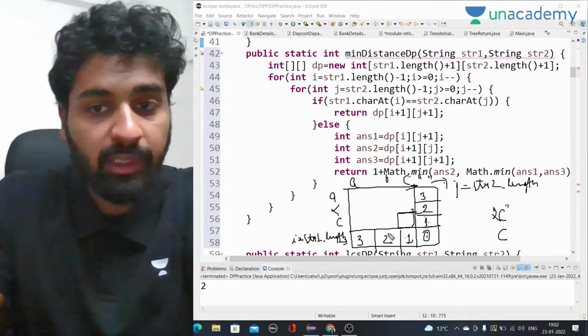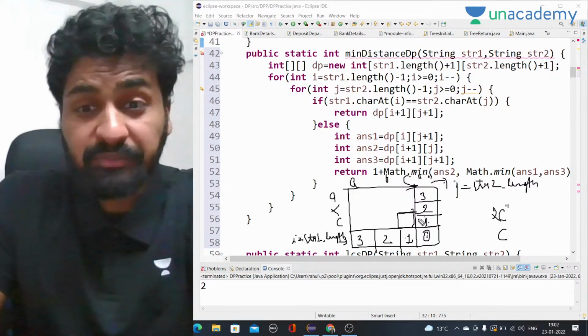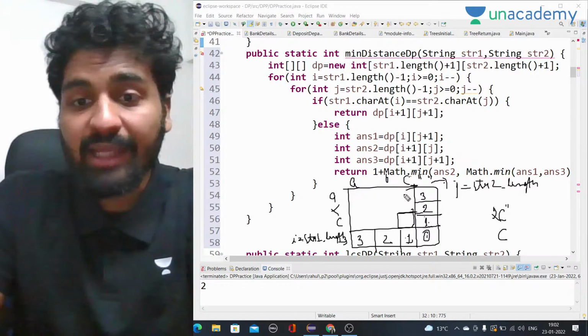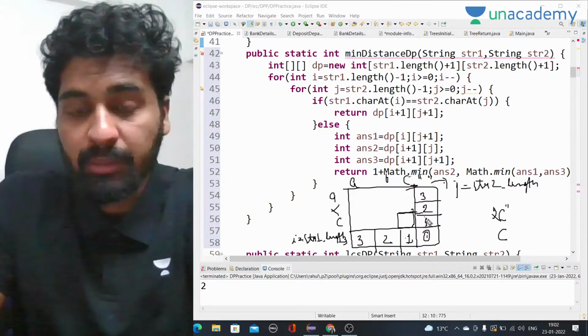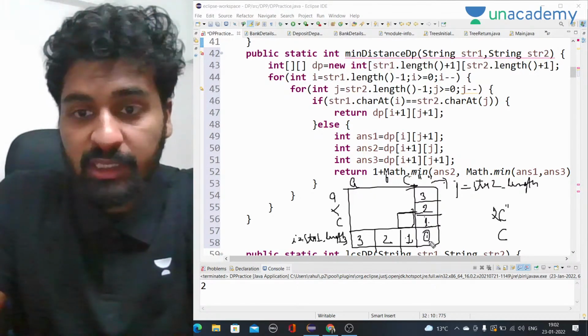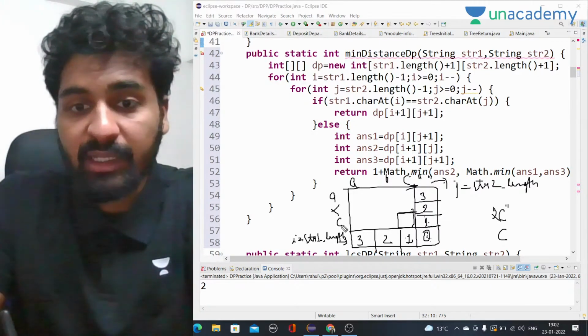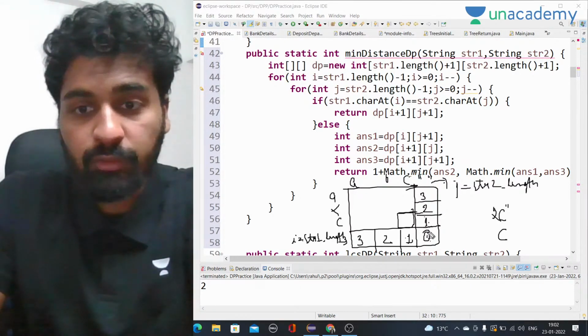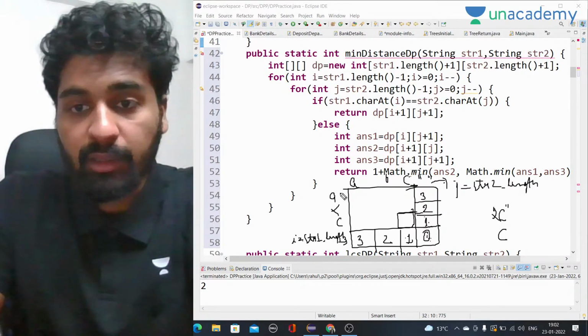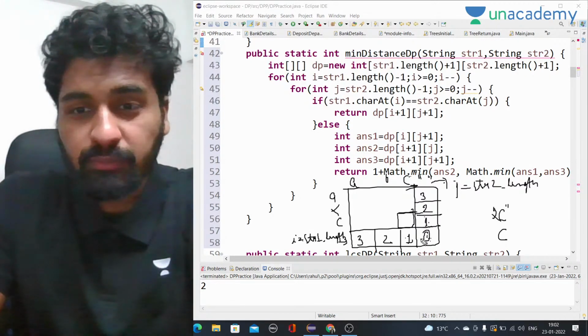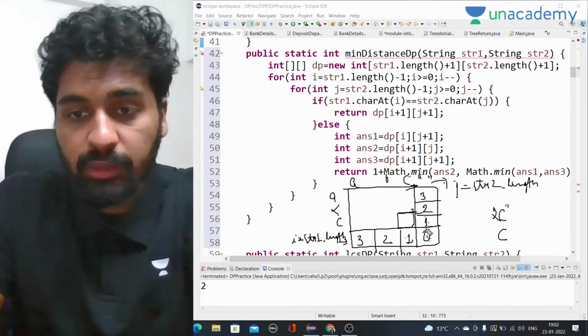This is how we have to fill it. And how we are going to fill it is that every column represents, actually, if we are filling this part, and we start from here, we are just going to fill it with whatever the length is right now. Whatever is the length right now of the other string, we are going to fill it with that. So if let's say this is str, a little confusing, so 0, and here it will be 1, here it will be 2, here it will be 3.